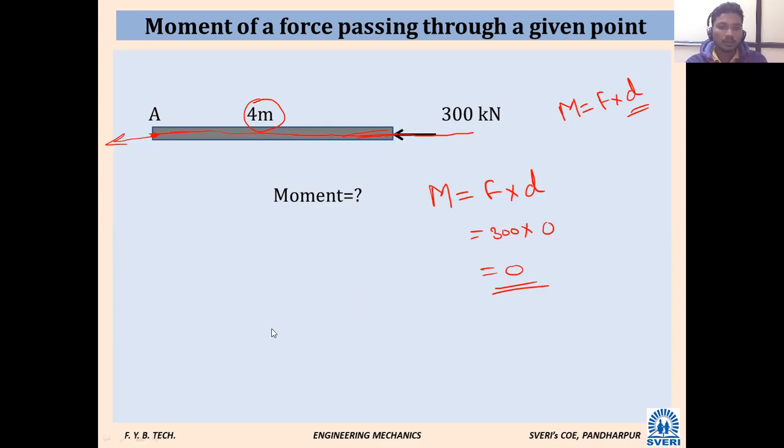Don't worry. Looking at this diagram, it is very simple. We want to calculate the moment at point A, and a 300 kilonewton force is applied. Suppose I give the name B to that point. We want to calculate the effect of this 300 kilonewton force at point A. Which principle will we apply here? Which principle did we see just 2-3 lectures ago? What was the name of that law?